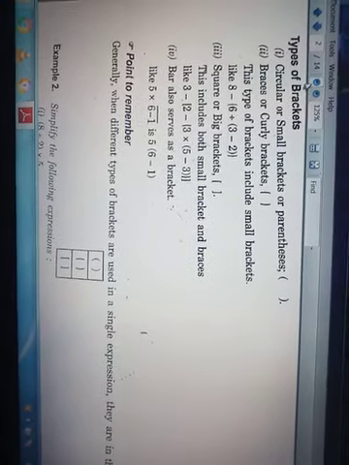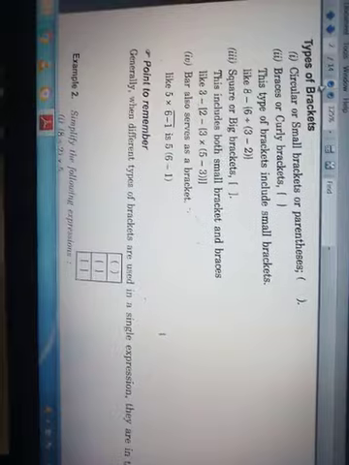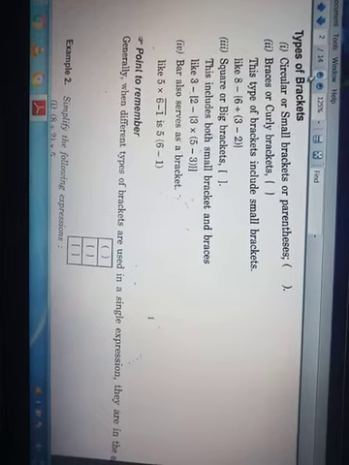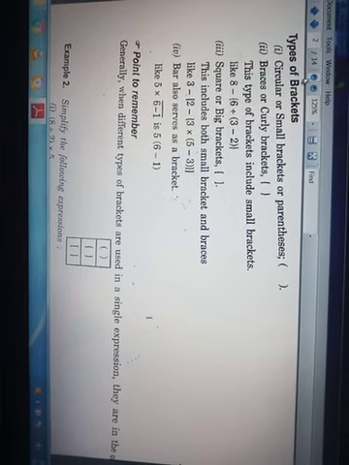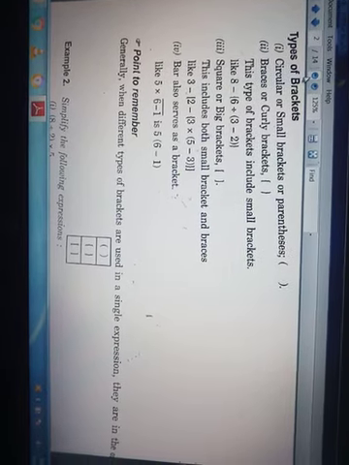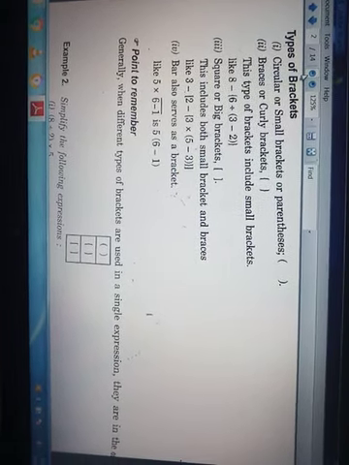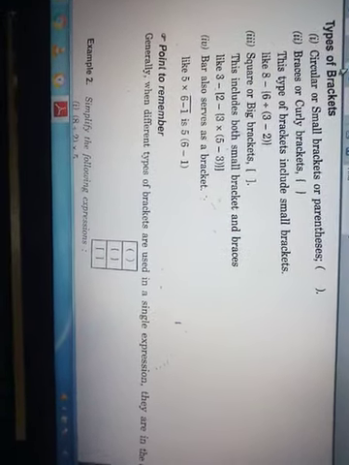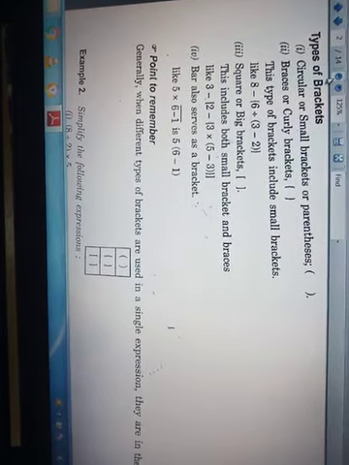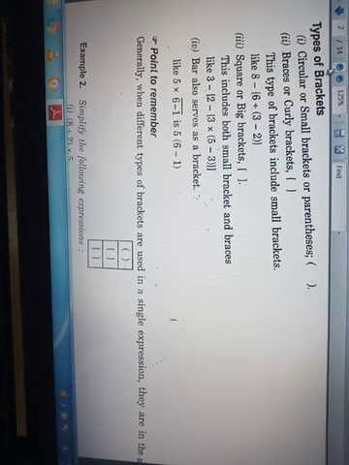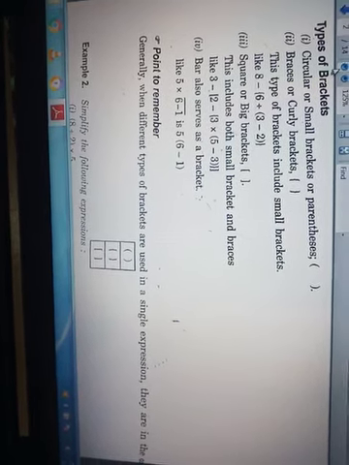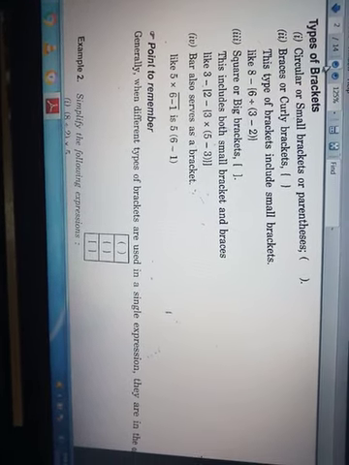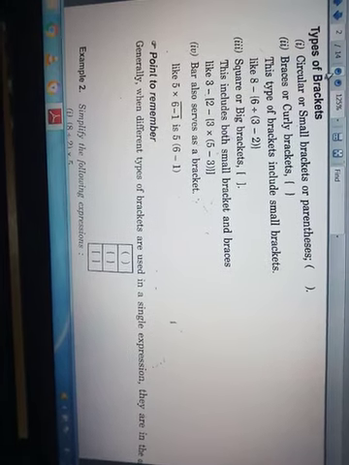If we have all 4 brackets within the equation, if a bar is present, we will solve the bar first, then the small bracket, then the curly bracket, and in the last the big bracket.